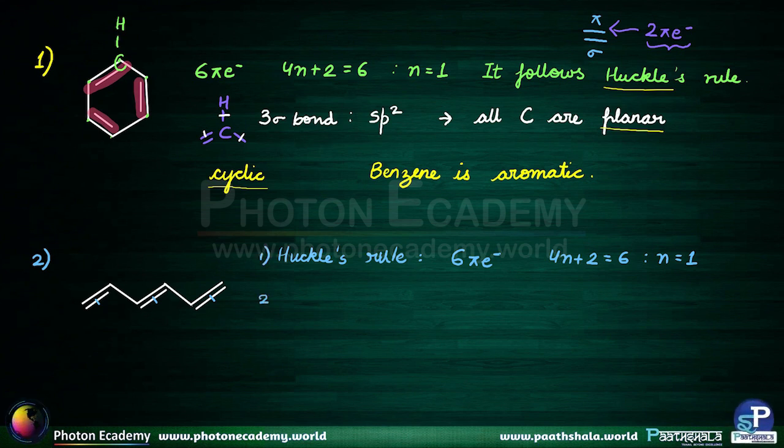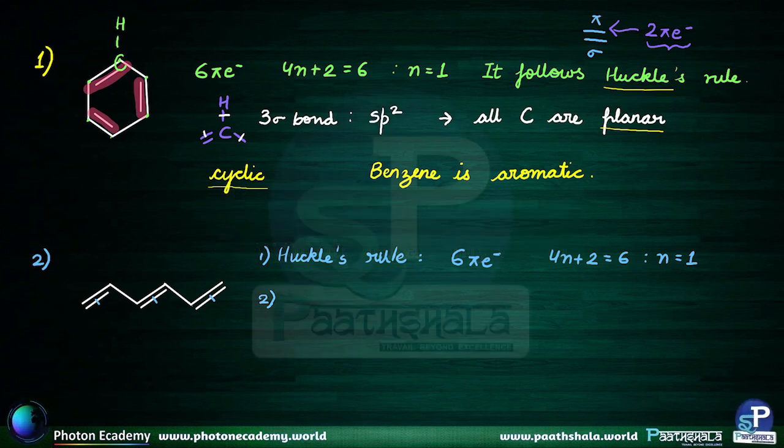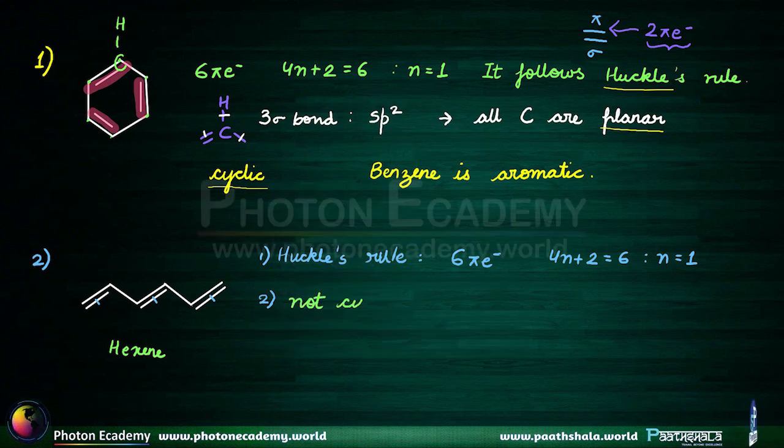Coming to the second one, we have to see whether it is cyclic or not. We can see that this compound, which is known as hexene, has an open structure. So it is not cyclic, and thus one of the conditions fails. We fail to satisfy one of the conditions.